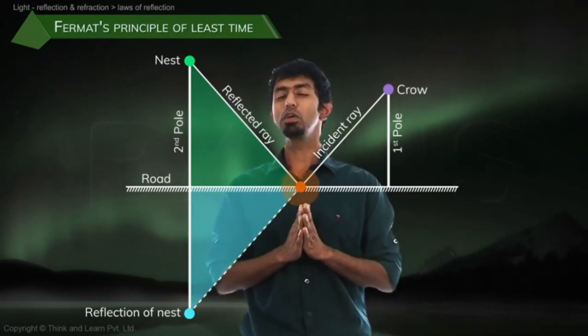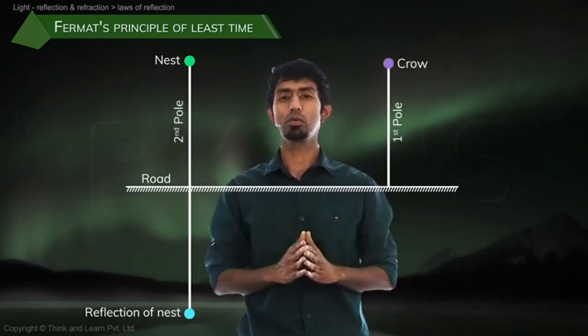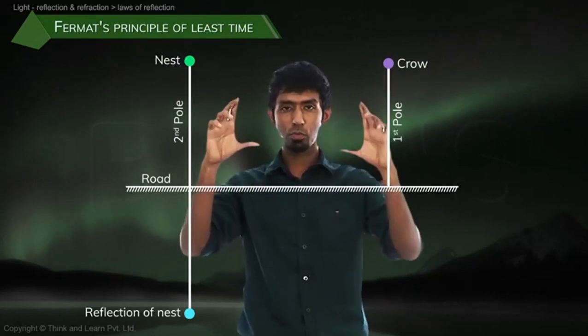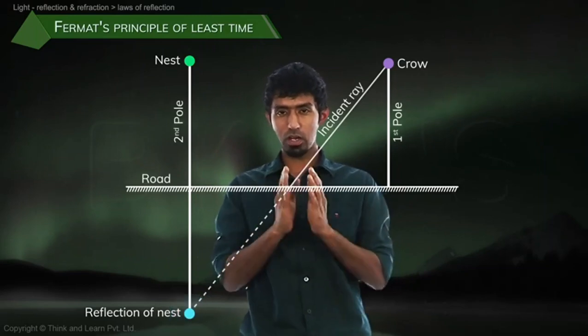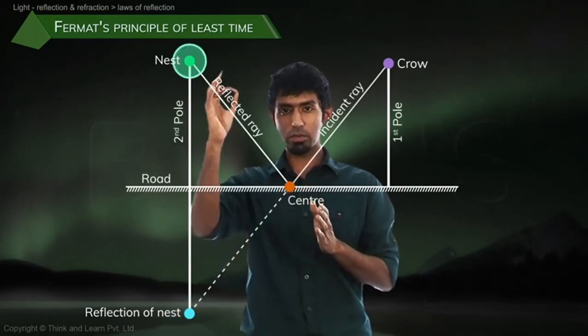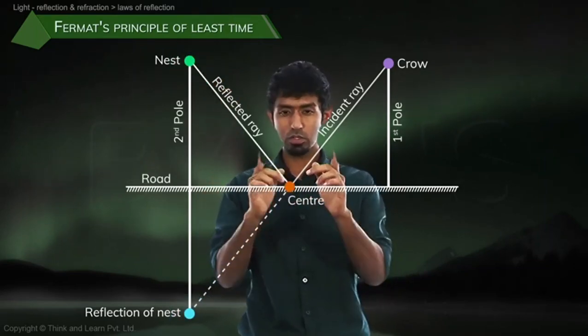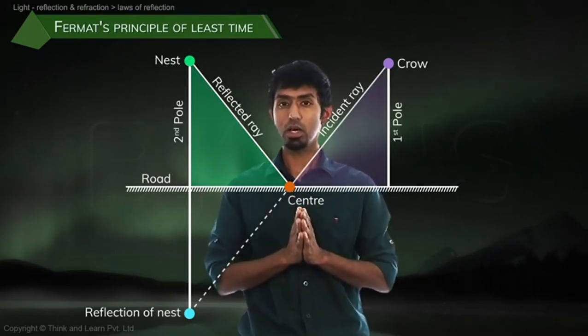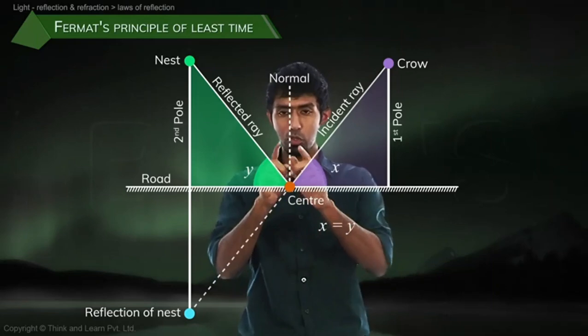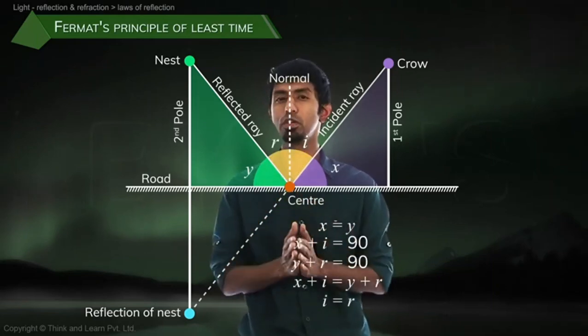Now, what if these 2 poles are of equal height? What happens? Watch what happens if these 2 poles are of equal height. You reflect it and draw a line. Where does it pass? Right through the center of that road. You reflect it back. Now what do you see? These 2 triangles are congruent. You already know what congruent triangles are, which means that these 2 angles are going to be equal, and those 2 angles are also going to be equal. And what have we just proved?